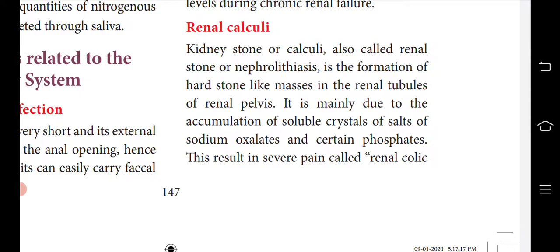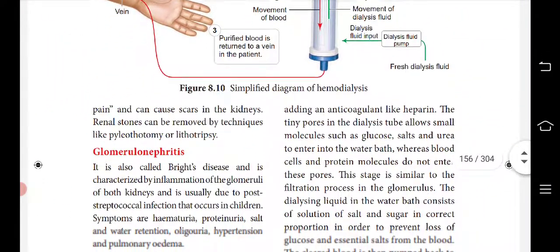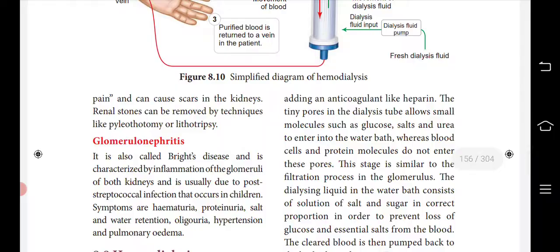Salt together, they will just stick together to form the stone. That is what is called a kidney stone, otherwise renal calculi. This accumulation of sodium oxalate and certain phosphates results in the severe pain that is called renal colic. That is what is called renal pain.